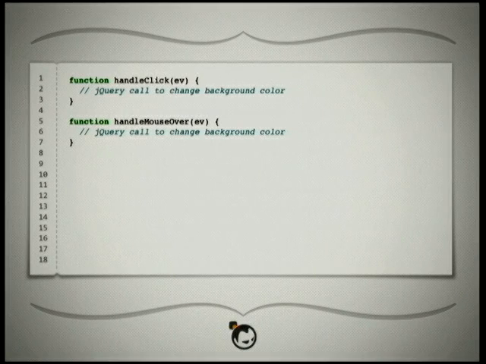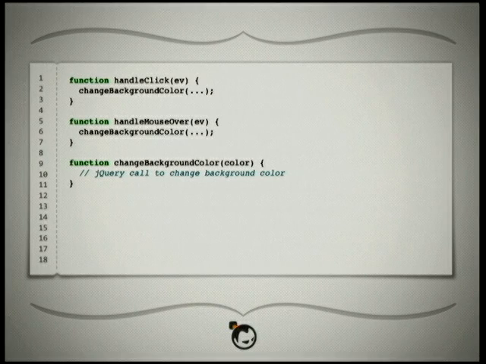In this example, we have a click handler for a particular event that's going to get some event, do some computation, and change some color of something on the page. And we also have this handle mouse over event. Let's say these are both going to change the background color. The DOM is essentially mutable state, so this is mutation of the same thing happening in two places. Depending on how that should be set, that can become problematic. Obviously we can do a little bit of abstraction and indirection to make this a little bit cleaner, but we're not really expressing the dependencies the way that we want to express them.